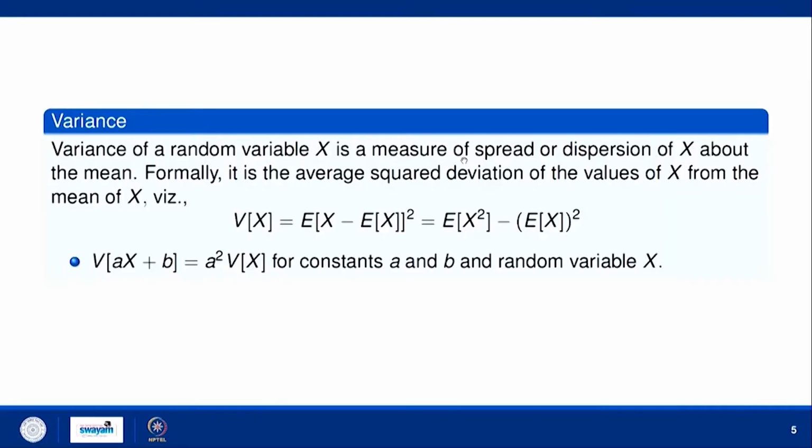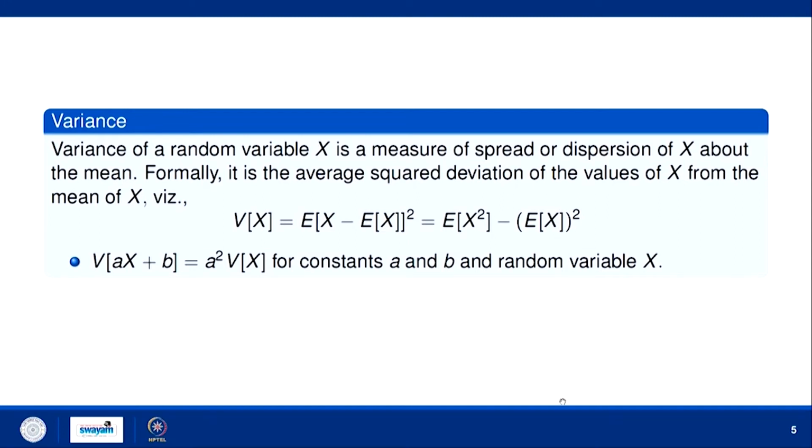Now, let us come to variance. How can you find the variance of a random variable x? The variance of a random variable x is a measure of spread or dispersion of x about the mean. Mean is nothing but the expectation of x.